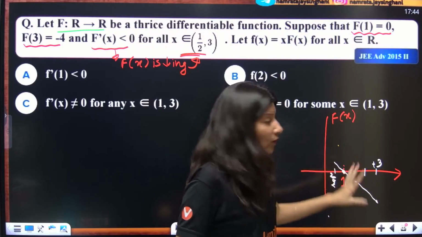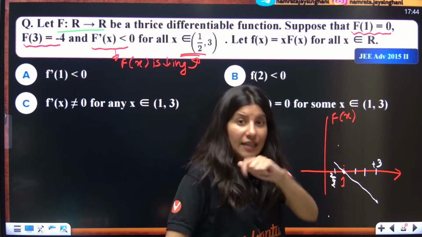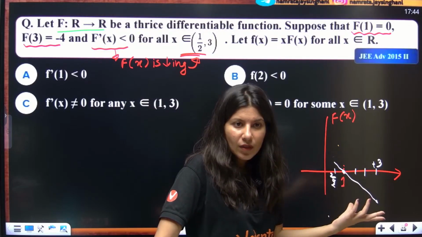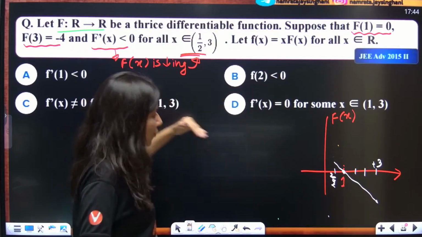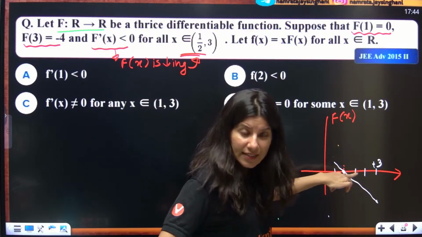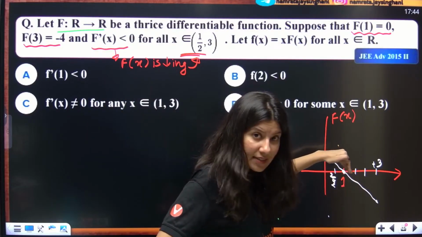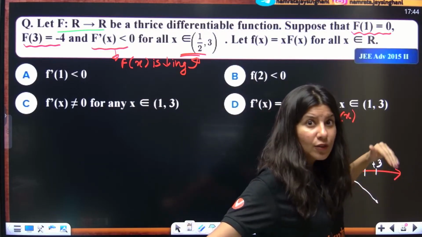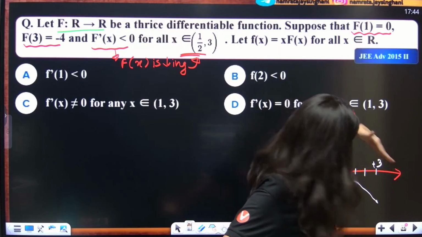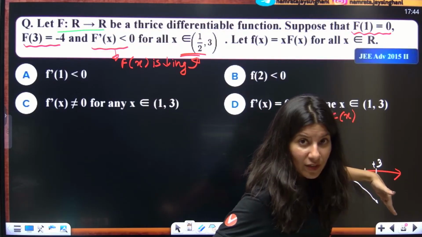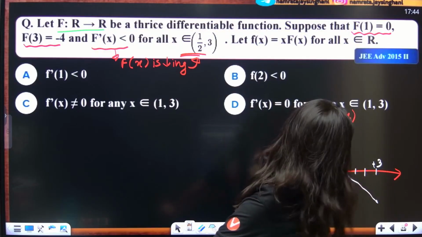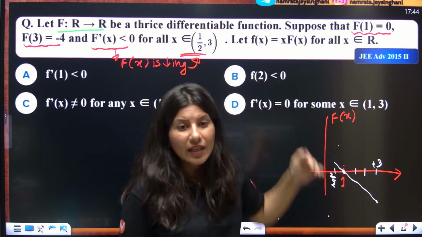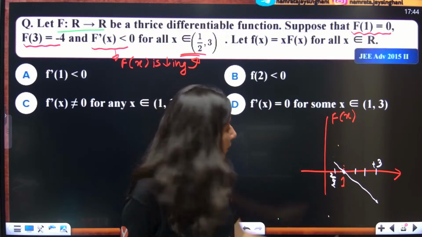So between 1 to 3, my function will be a negative function, or it will give me a negative value between 1 to 3. And it is giving a negative value at -4. So if it is 0 at x equals 1, because this is a decreasing function, if we go beyond 1, like 1, 2, 3, till 3, it will tend to give lesser value. If it is 0 over here, it will go down. Less than 0 means negative value. It will definitely give me negative value in this interval.